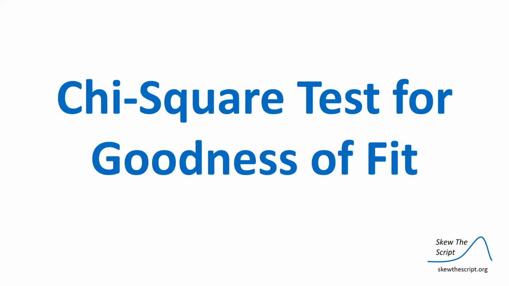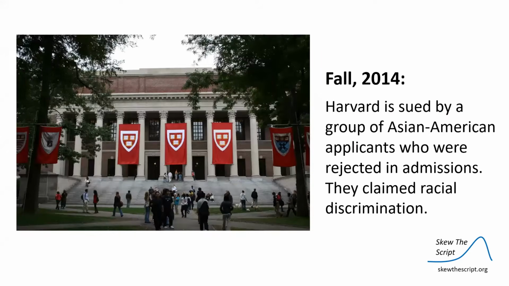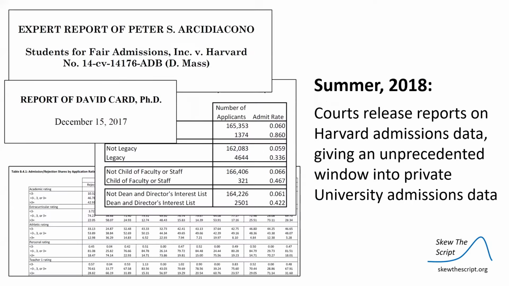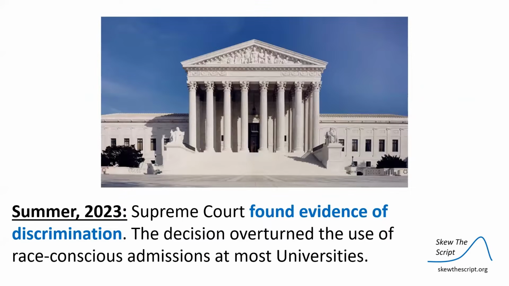Today's lesson is on the chi-squared test for goodness of fit. In the fall of 2014, Harvard was sued by a group of Asian American applicants who were rejected in the admissions process. The group claimed racial discrimination. By the summer of 2018, courts overseeing the case decided to publicly release data that Harvard had provided about its admissions process. This gave the public an unprecedented view at formerly private admissions data.